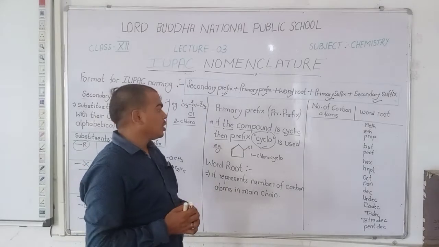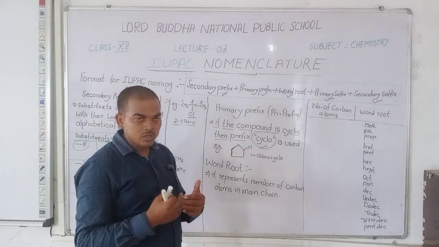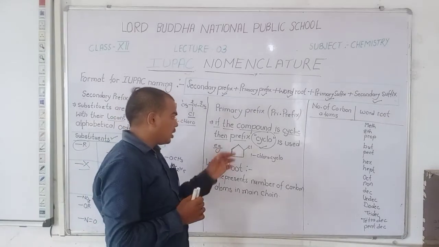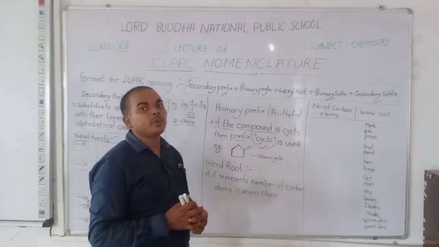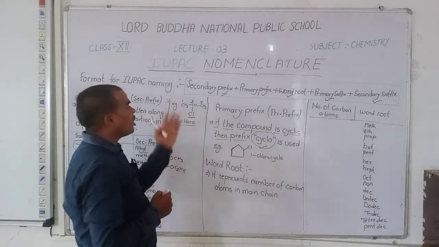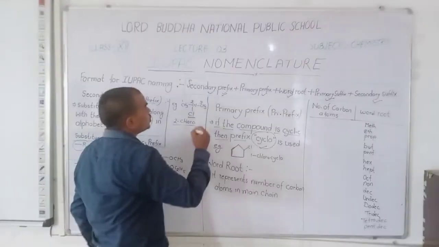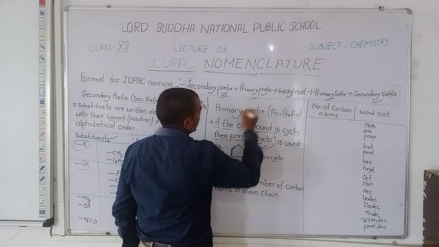That means we use cyclo as a prefix. But Cl, that means chloro, is also present, and chloro is a secondary prefix. So according to the IUPAC format, firstly you write the secondary prefix, then the primary prefix.